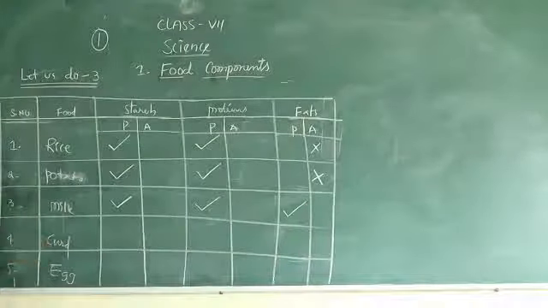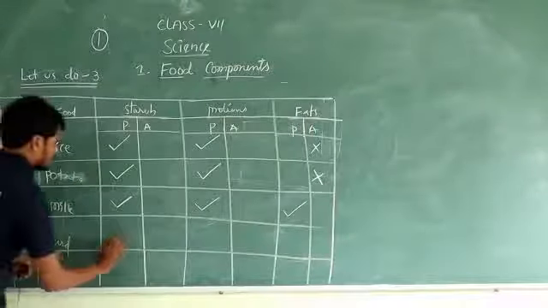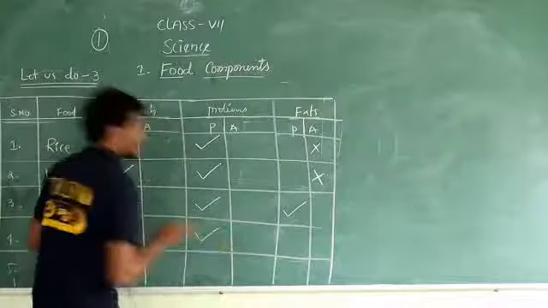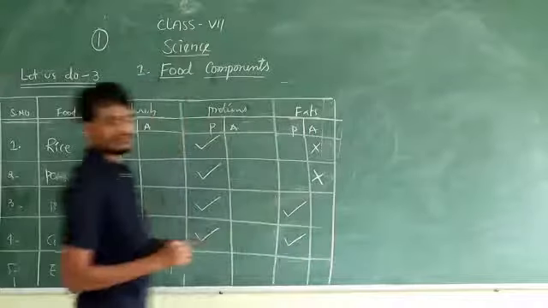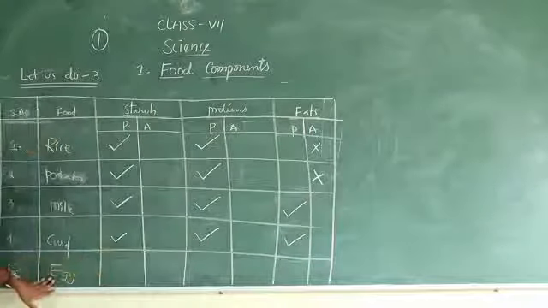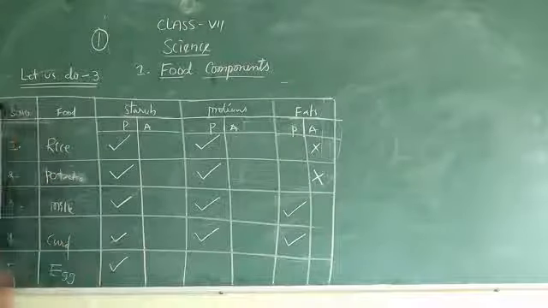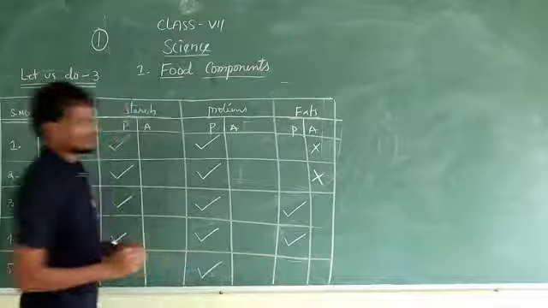And curd. Curd contains starch? Yes. What about protein? Present. Fats? Present. The last one is egg. Does egg contain starch? Yes, egg has starch. Proteins are also present in eggs.